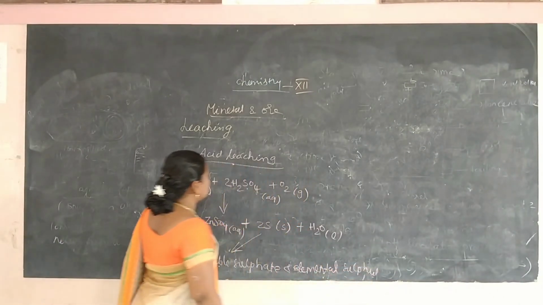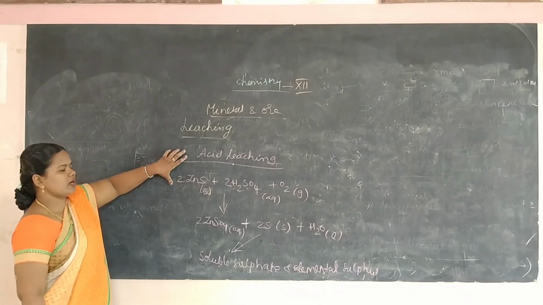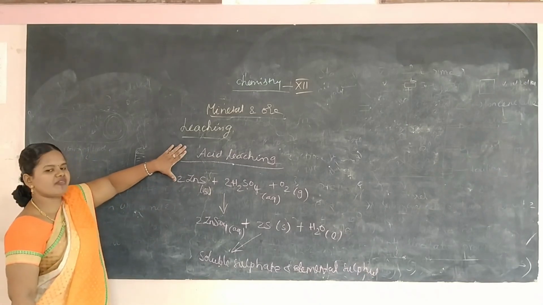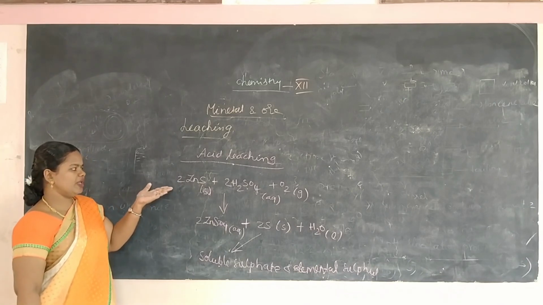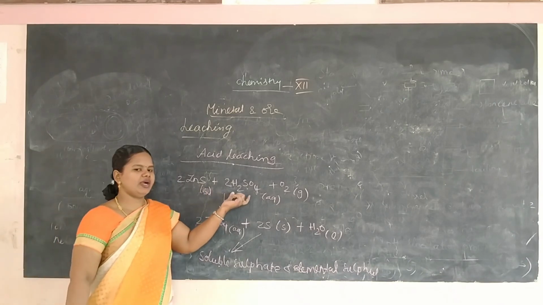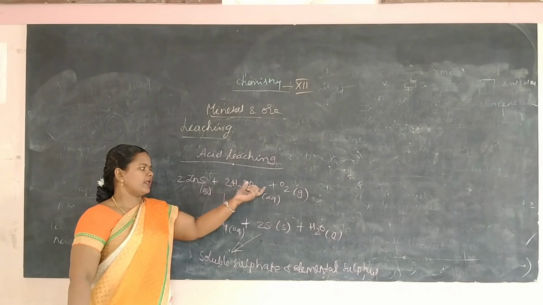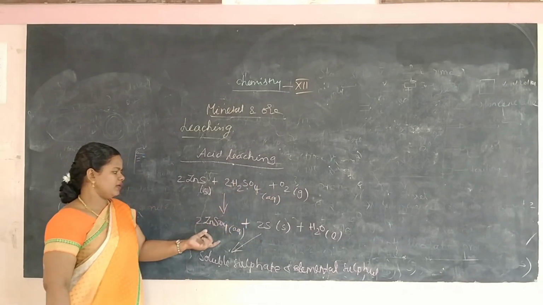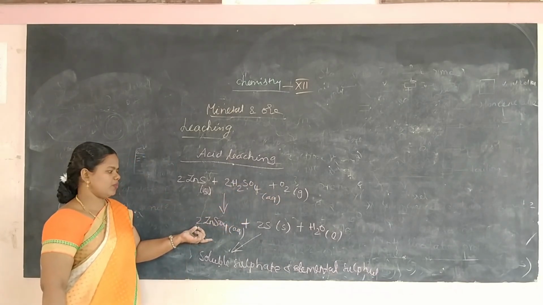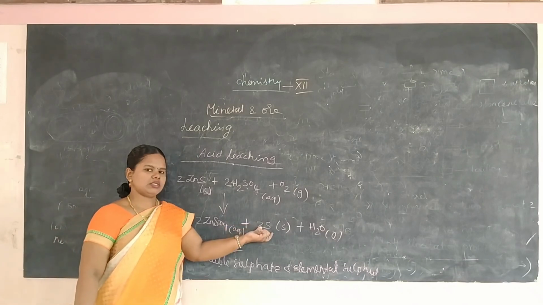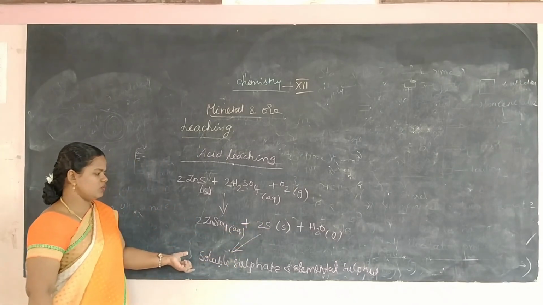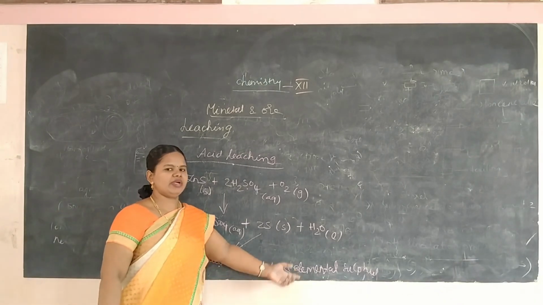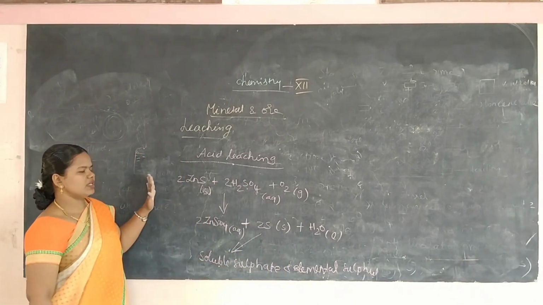Again I will tell you, this acid leaching is applicable to leach sulfide ores, for example zinc blende and galena, that is ZnS and PbS. The zinc blende is treated with hot aqueous sulfuric acid, air is passed through it, and we get zinc sulfate in aqueous medium and sulfur, which can be converted to soluble sulfate and elemental sulfur. So this is the acid leaching.